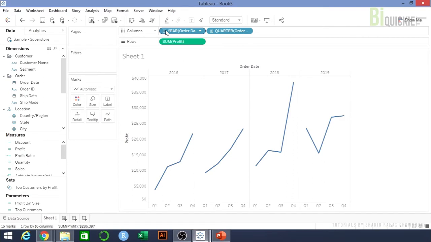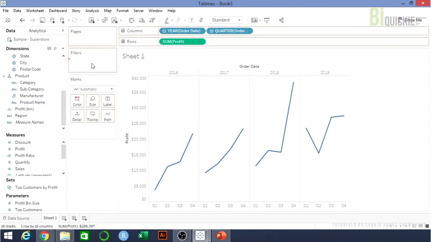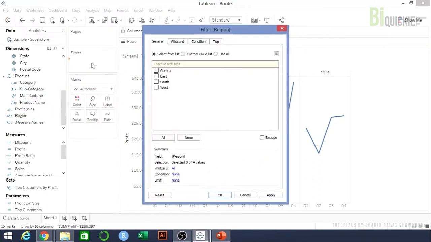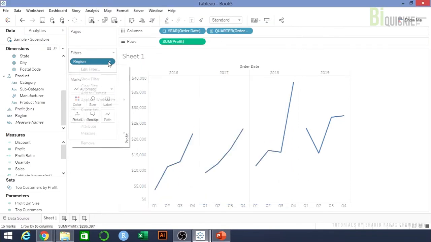For making a waterfall chart, it is important to have both positive and negative values. So I'll need to see on which region we have both positives and negatives. I have taken it as a filter, taking it all, and I'm showing the filter.